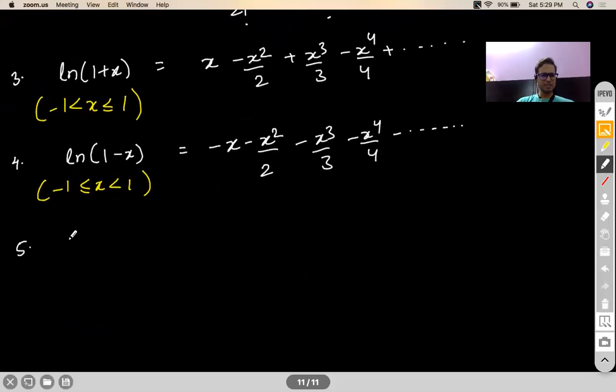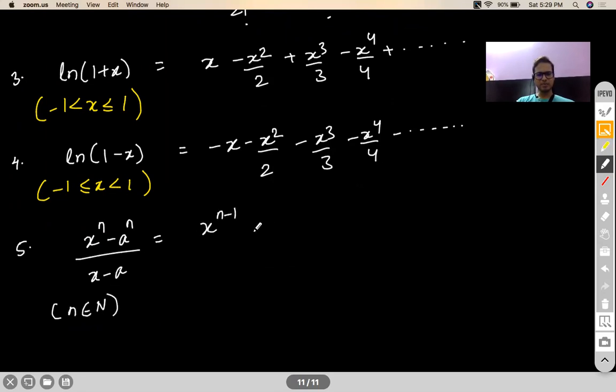This is not a Maclaurin series, but please note this down here. (x to the power n minus a to the power n) by (x minus a). This is an important expansion that you should be knowing. n is a natural number here. This goes like x to the power n minus 1 plus x to the power n minus 2 a, x to the power n minus 3 a square, and so on till a to the power n minus 1.